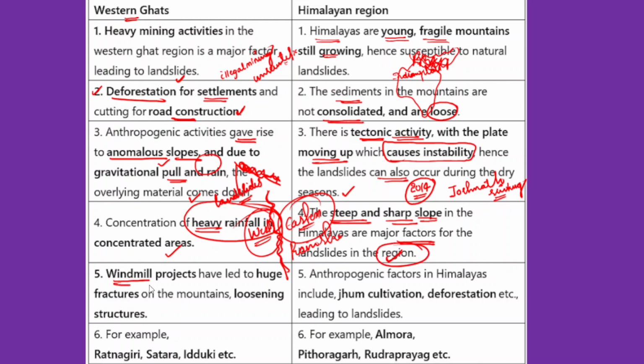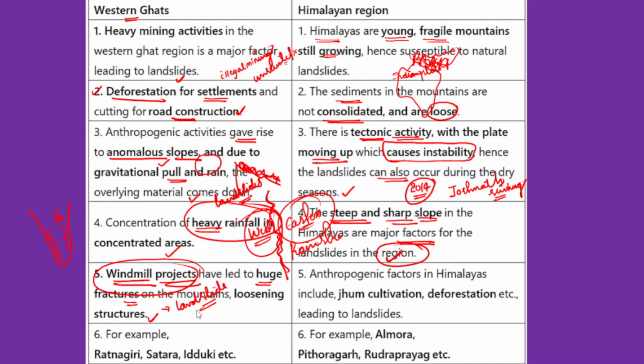Now after that, we need to talk about the windmill projects that are being constructed in the Western Ghats. We all know that if you look at the map, the southern region has high potential for windmill projects. Since the southern region has high potential for windmill projects, Western Ghats become a potential site to install these windmills. These windmill sites very often lead to huge fractures on the mountains. They are also loosening the structures present on the mountains, so that further intensifies the landslide proneness of these mountains.